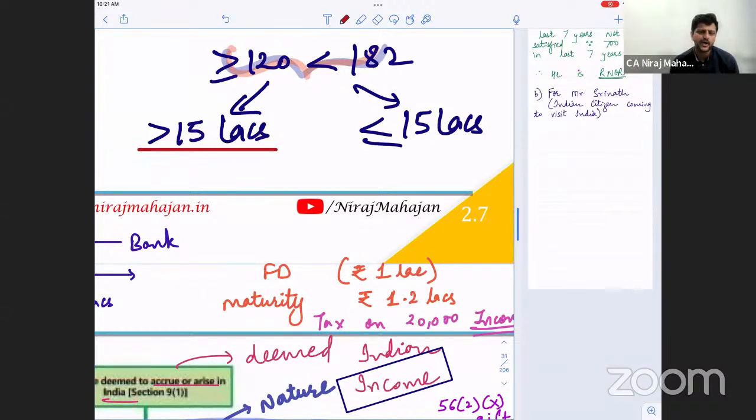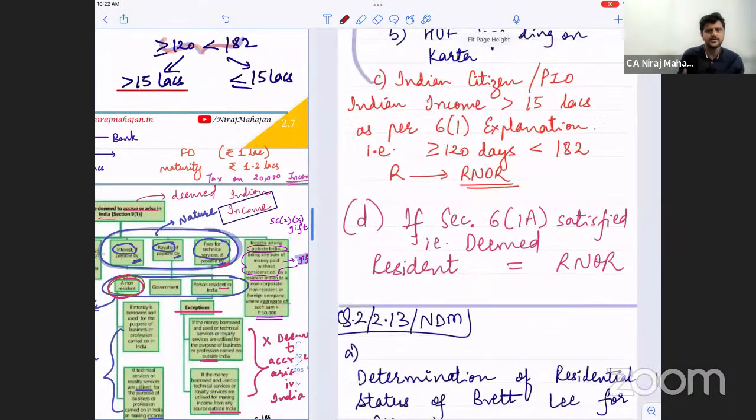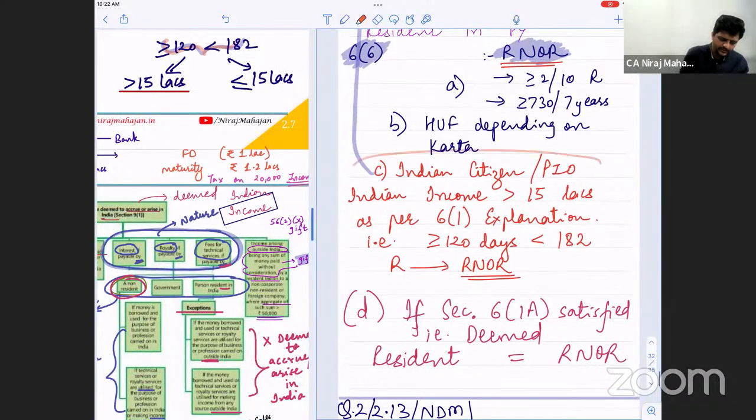When does a person become ROR? When both additional conditions are satisfied. Clear till here? I've been telling you now 3 or 4 times that if it is 6(1)(a), it becomes RNOR. And please, for God's sake, now, I don't believe what he did.